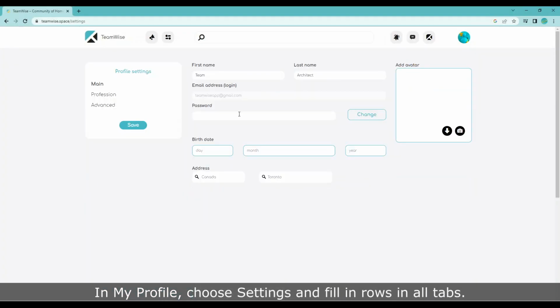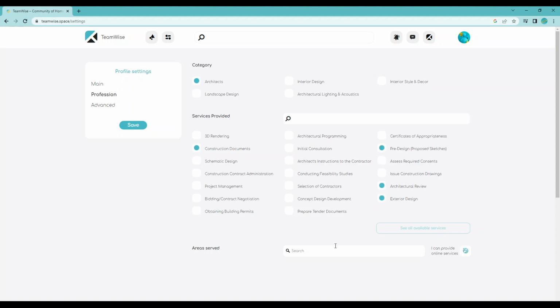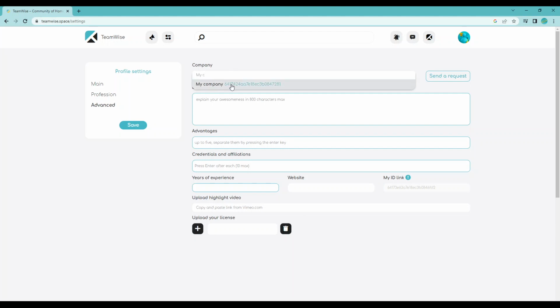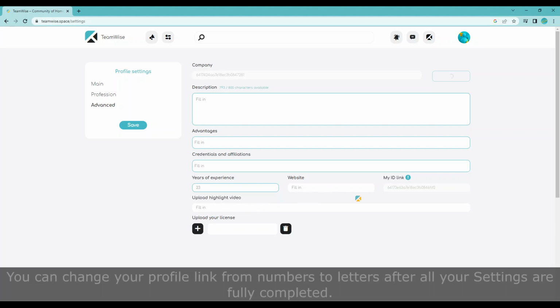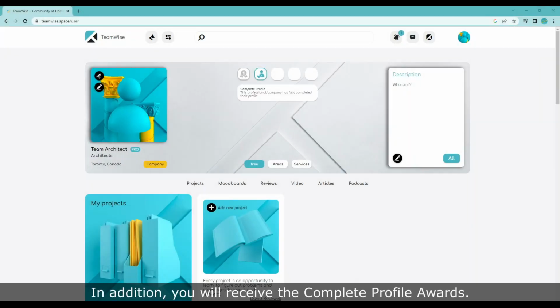In my profile, choose Settings and fill in all rows. You can change your profile link from numbers to letters after all your settings are fully completed. In addition, you will receive the Complete Profile Awards.